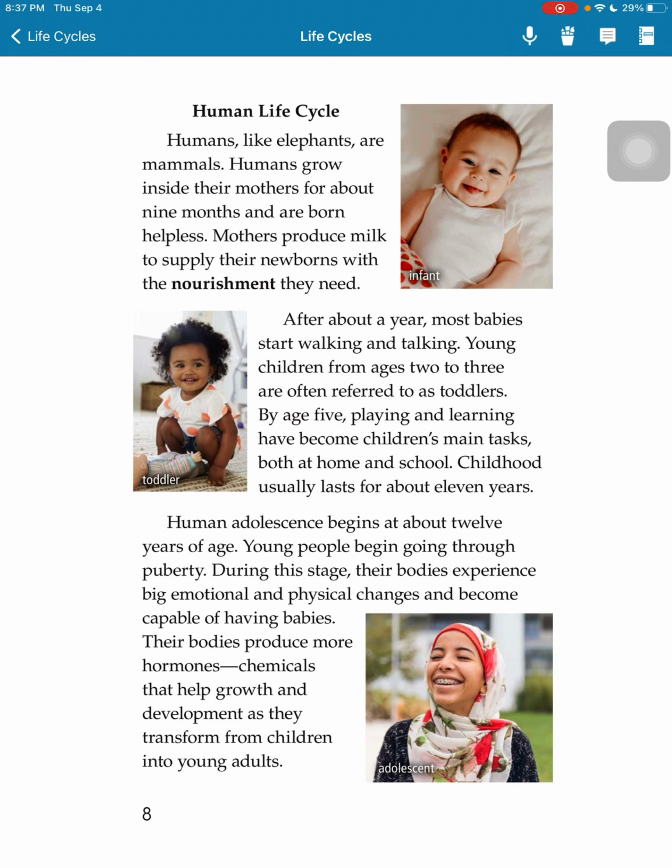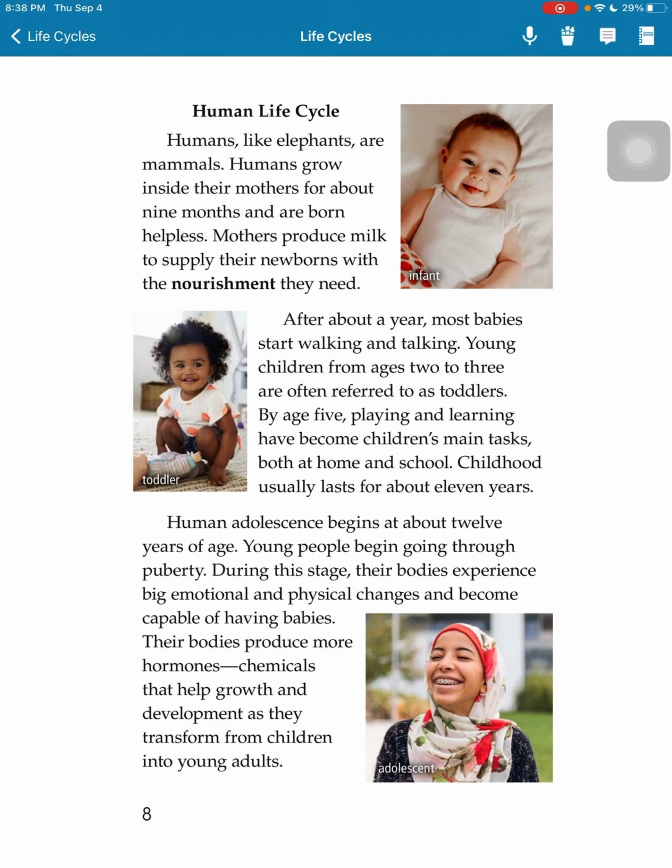By age 5, playing and learning have become children's main tasks, both at home and school. Childhood usually lasts for about 11 years. Human adolescence begins at about 12 years of age. Young people begin going through puberty. During this stage, their bodies experience big emotional and physical changes and become capable of having babies. Their bodies produce more hormones.